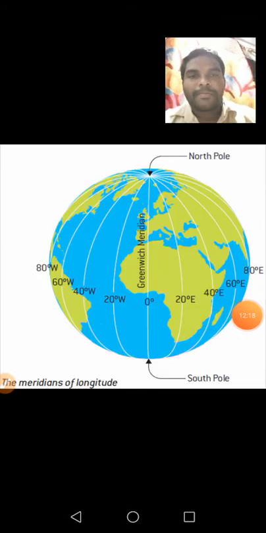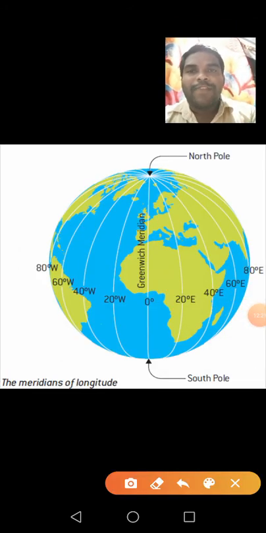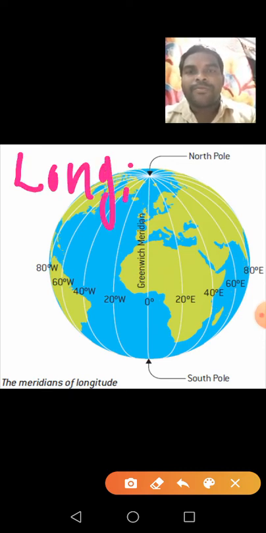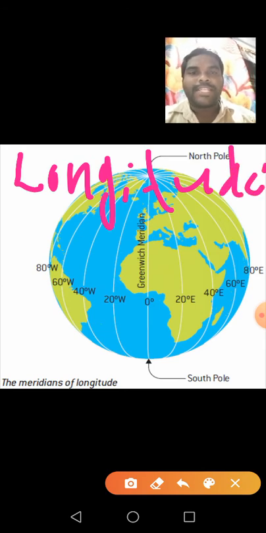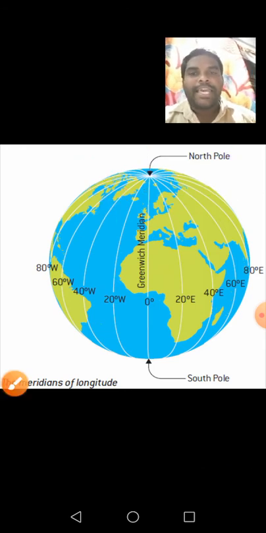And the next topic is lines of longitudes. Yes, see, children, these are lines of longitudes. What is this? Longitudes. You learned about the latitudes, which run from west to east.